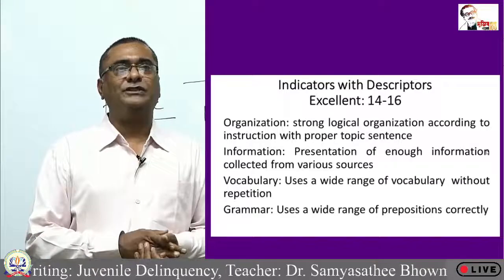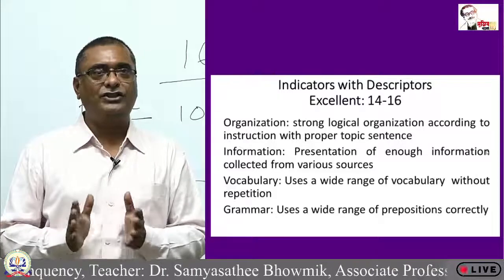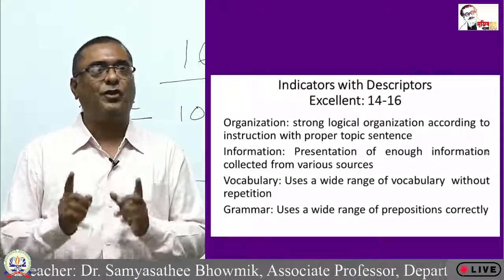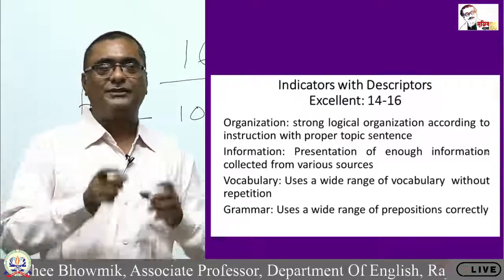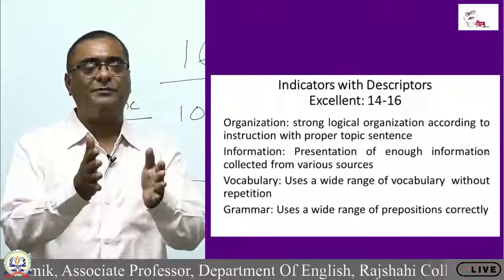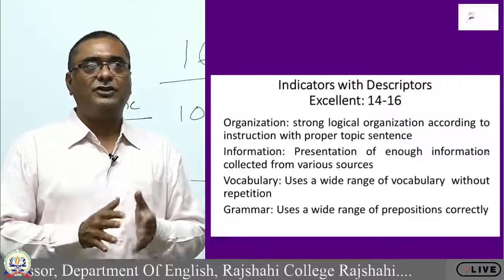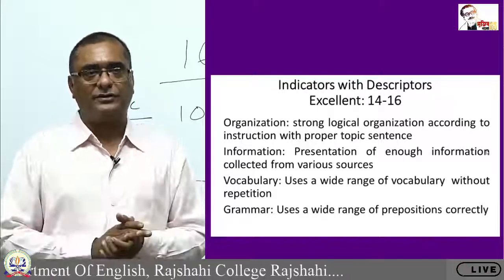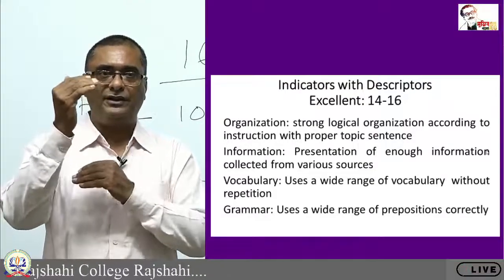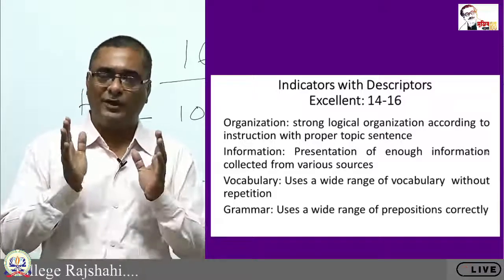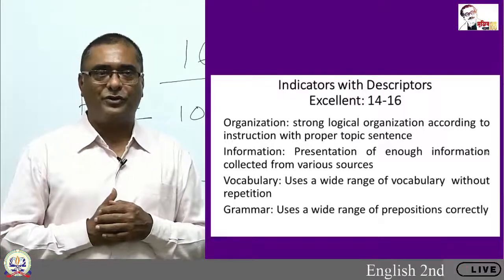You will get 14 to 16 when your organization is strong, logical organization according to instruction with a proper topic sentence. Remember, you will get very good marks, I mean 4 out of 4. These 4 criteria have been divided and each criterion contains 4 marks. So if your organization is absolute, that is strong logical organization, logical means you have arranged it properly in a logical sequence, and you have successfully used the proper topic sentence, you will get 4 out of 4.